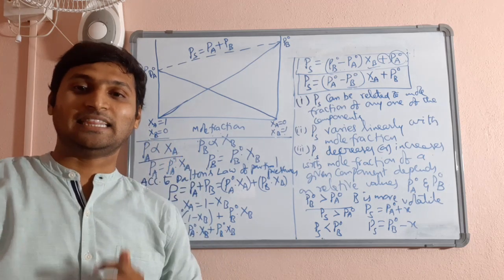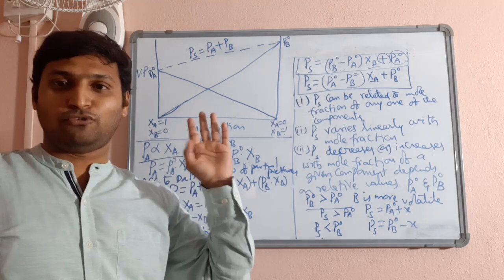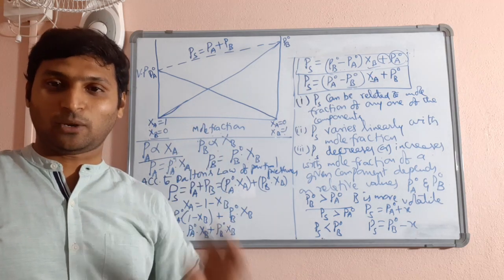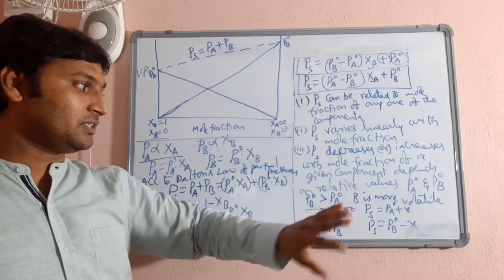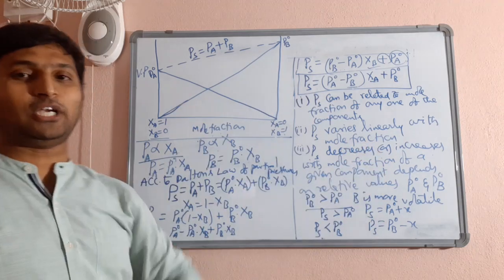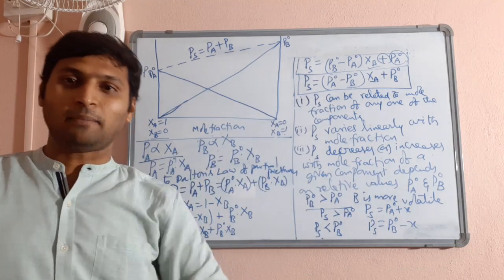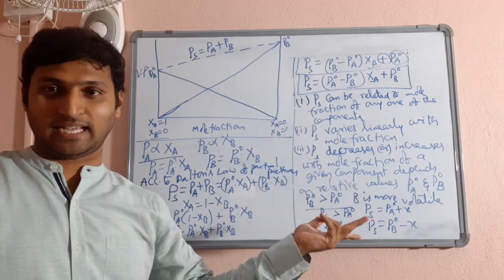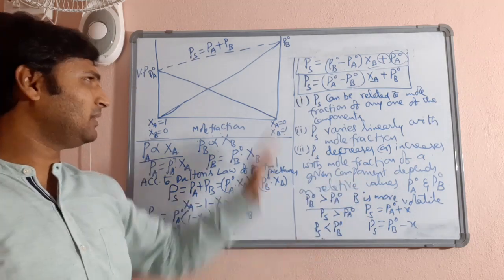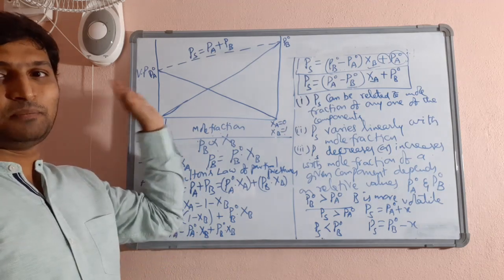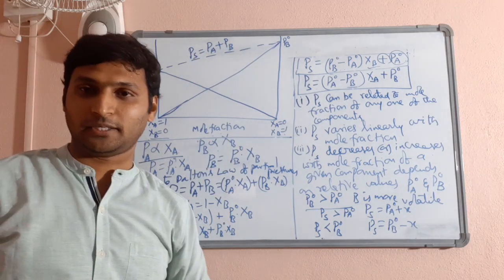Is that clear? That is Raoult's law for vapor pressure of liquid-liquid solutions, the mathematical expressions, the conclusions, and the most important, graph. You can practice the graph for the vice versa case where PA naught is larger than PB naught. I think simply if I change the labelings, it will be it.